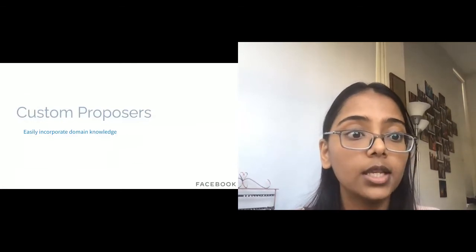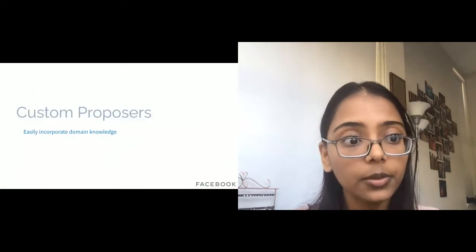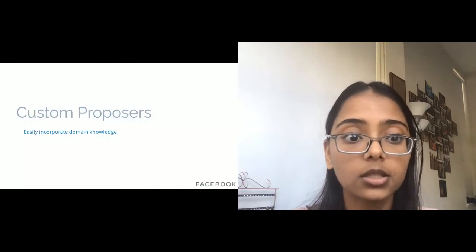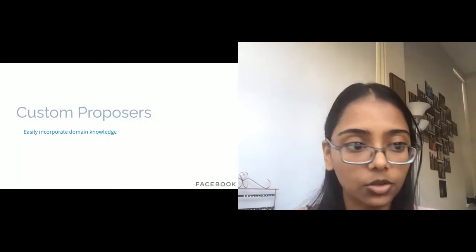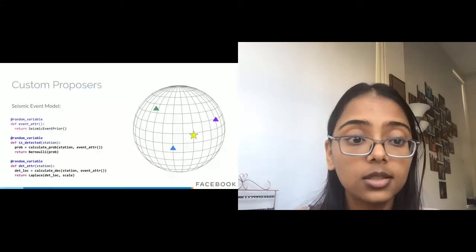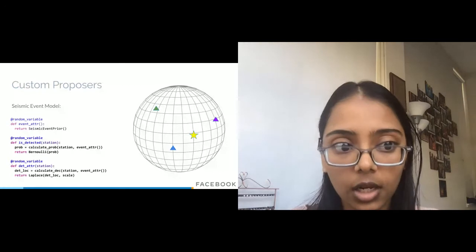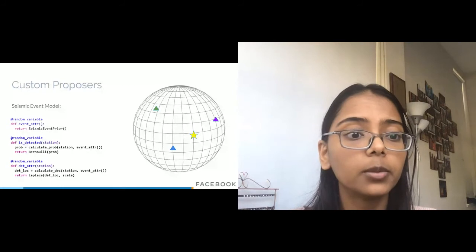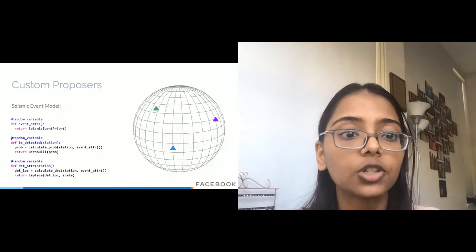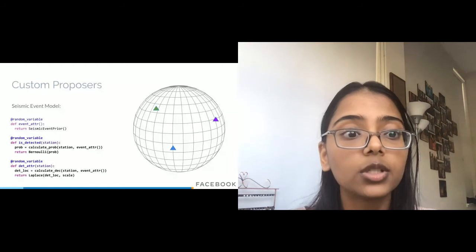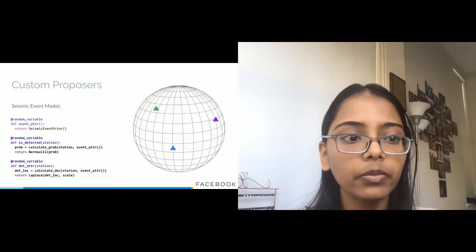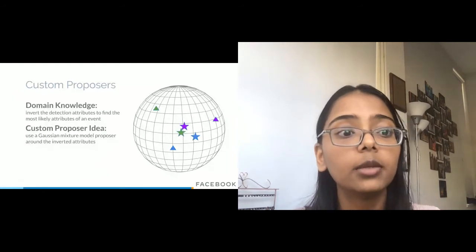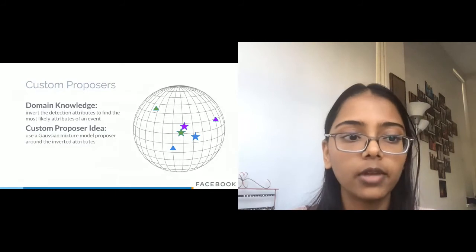In this model, a seismic event takes place on the surface of the Earth, and there are stations around the Earth which have some probability of detecting the event based on the magnitude of the event, its location, etc. If the station does detect the event, it will record some detection attributes, such as the time and speed of the waves. And the inference problem is, if we only have the detection attributes, can we locate where the true seismic event took place? So there's a lot of domain knowledge to invert the detection attributes to find the most likely event attributes, that is, where the event took place.